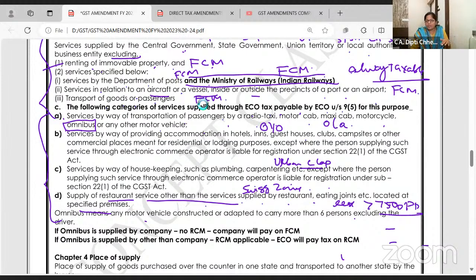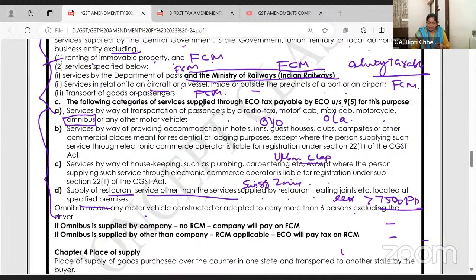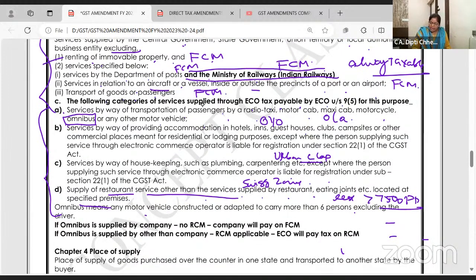Who are the e-commerce operators who are going to pay the tax on behalf of the supplier on RCM basis? The supplier is giving to the e-commerce operator and the e-commerce operator is providing service to the customer. So services by way of transport of passengers, accommodation in hotel, housekeeping, plumbing and all the services, restaurant owners. Okay. Here, one more amendment is added in this list from this year, which is omnibus. Now, what is omnibus? Omnibus means a motor vehicle to carry more than 6 passengers.